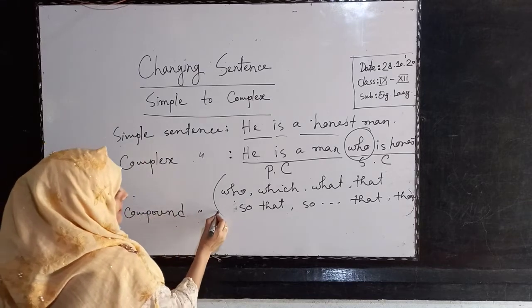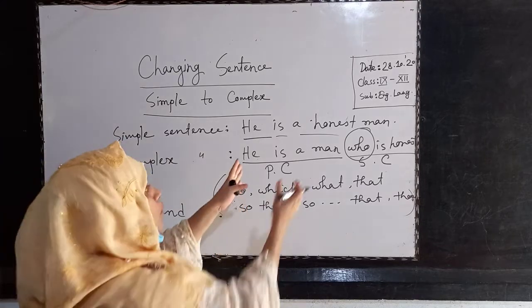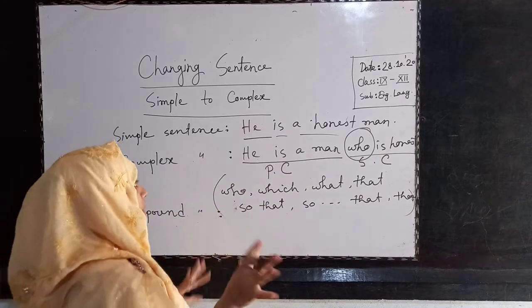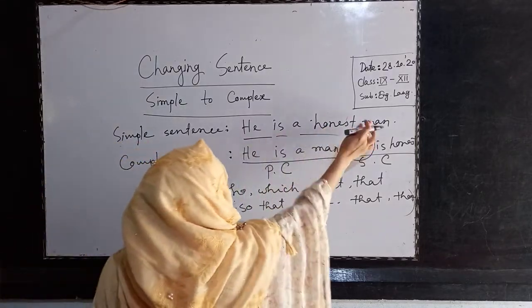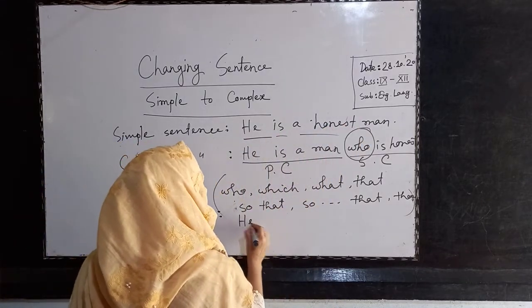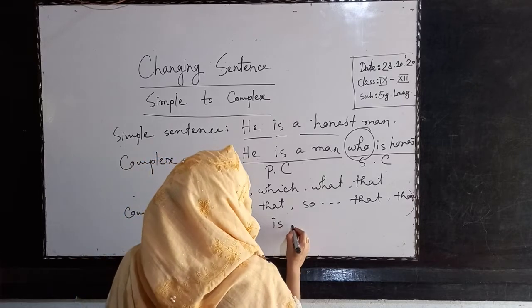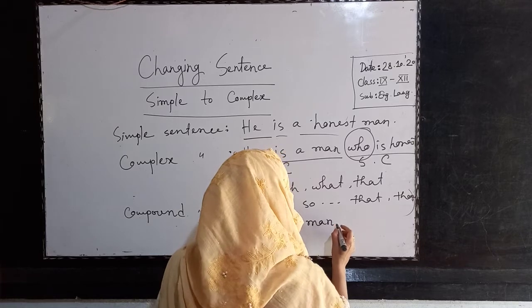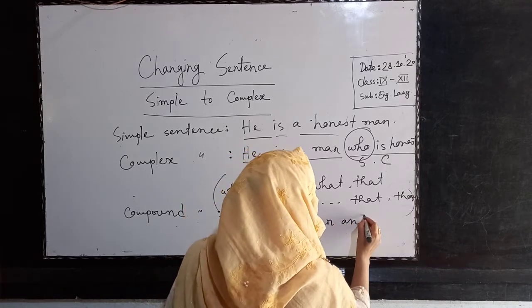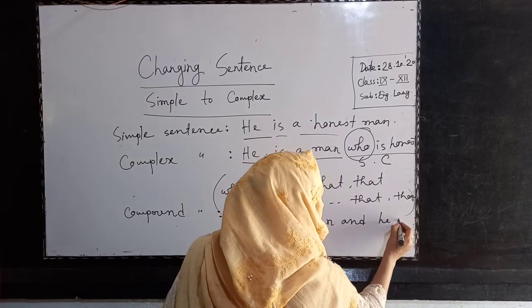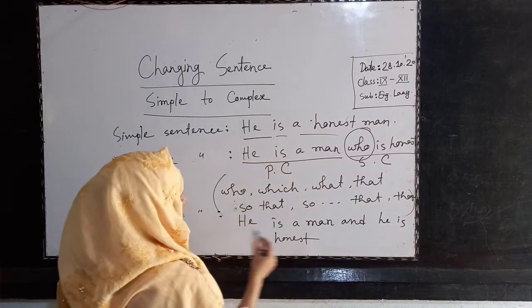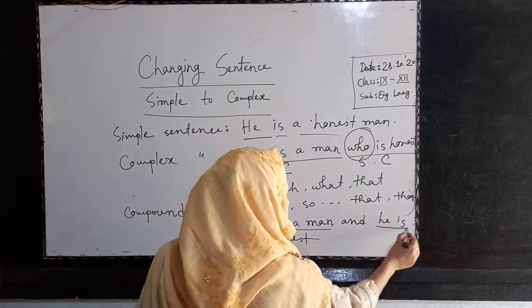Compound sentence. In a compound sentence you will get two clauses, but both are principal clauses, not subordinate. Like, he is a man and he is honest. Look, here are two parts: he is a man, he is honest.